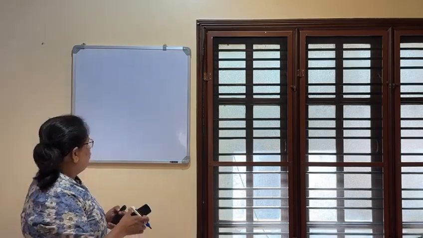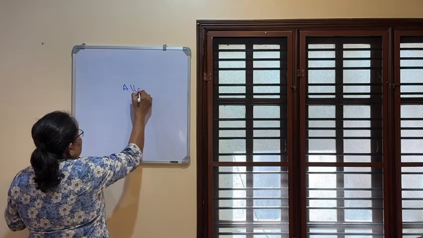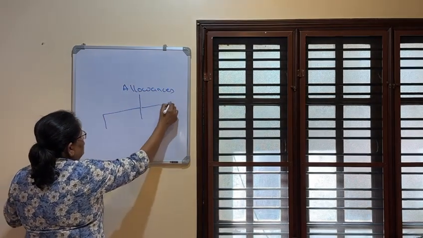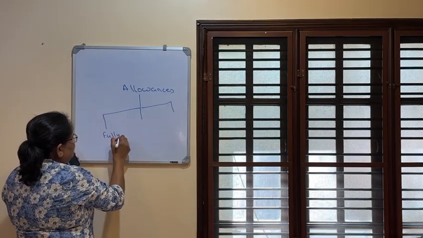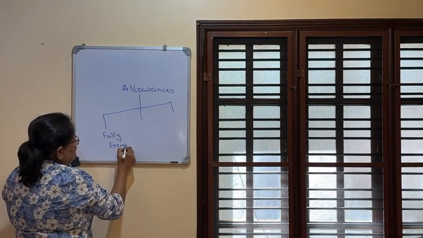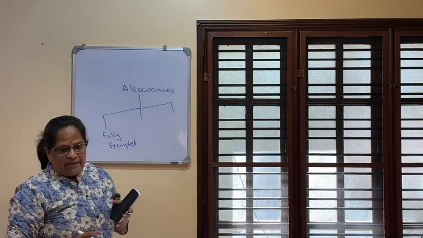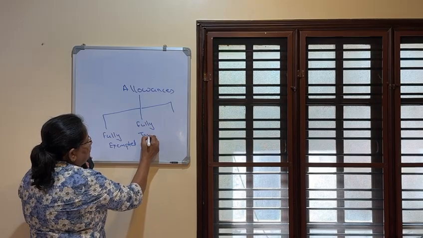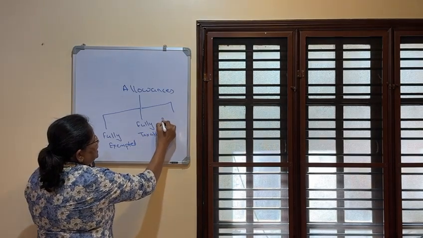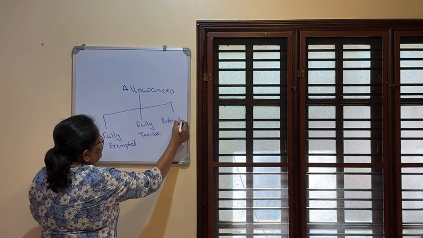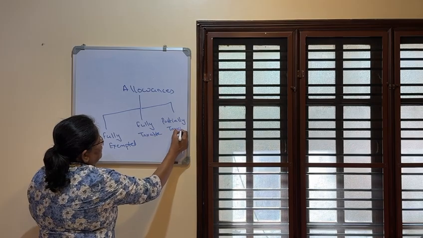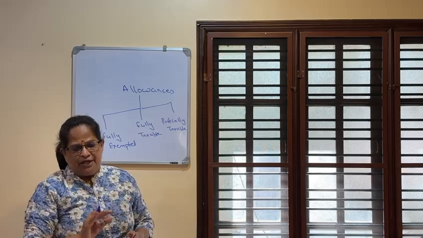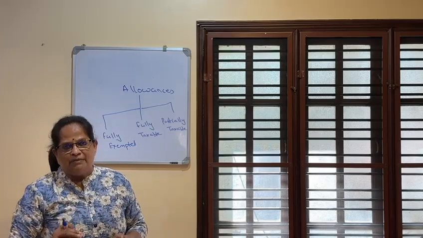Allowances can be divided into three: fully exempted, fully taxable, and partially taxable. So this is the allowances classification. It's divided into three.